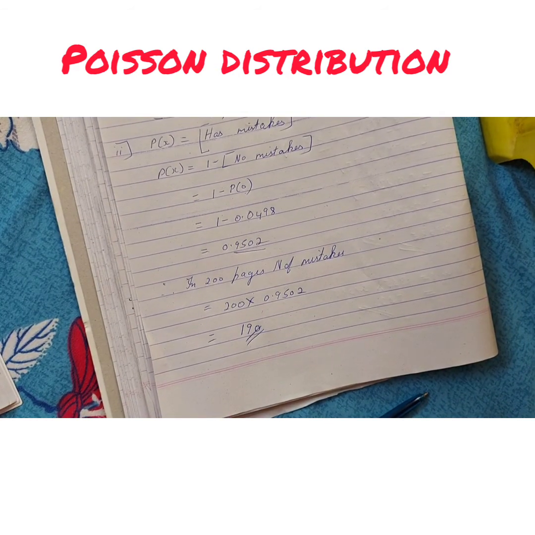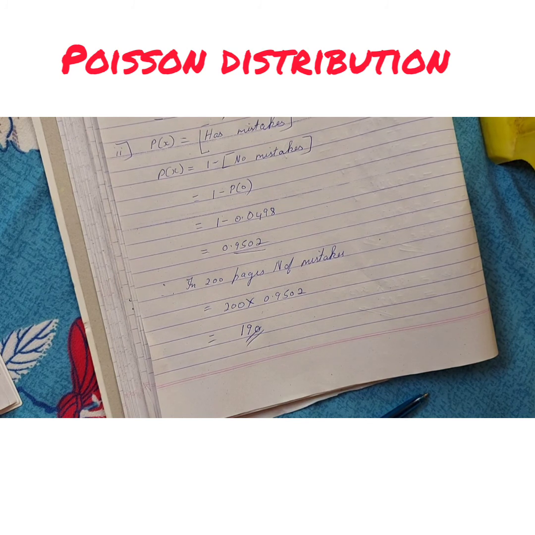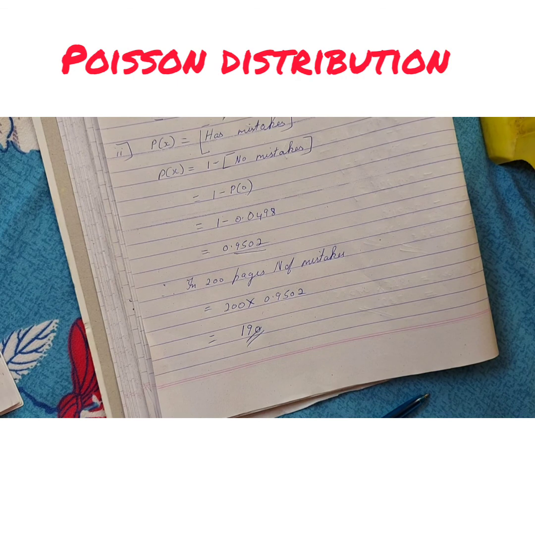So I hope you all have understood all three answers. In the next class I will continue with some more problems on Poisson distribution, and then I'll move to normal distribution. Thank you.